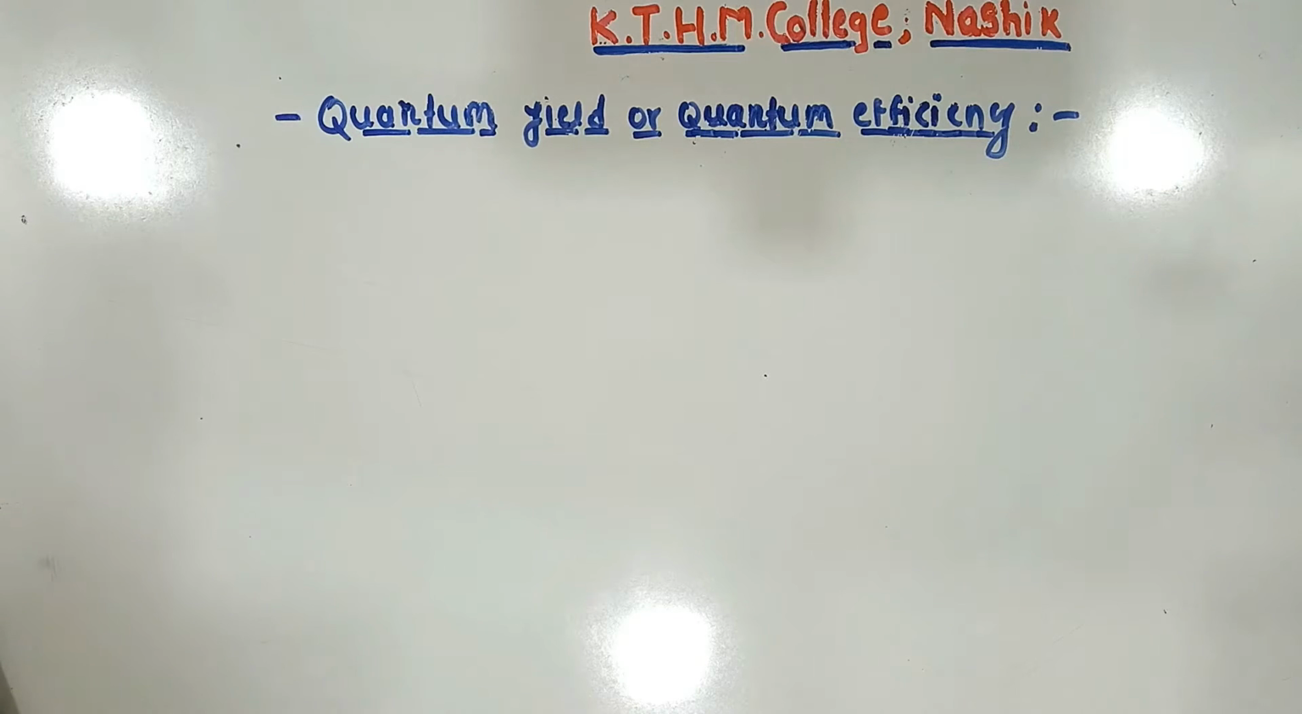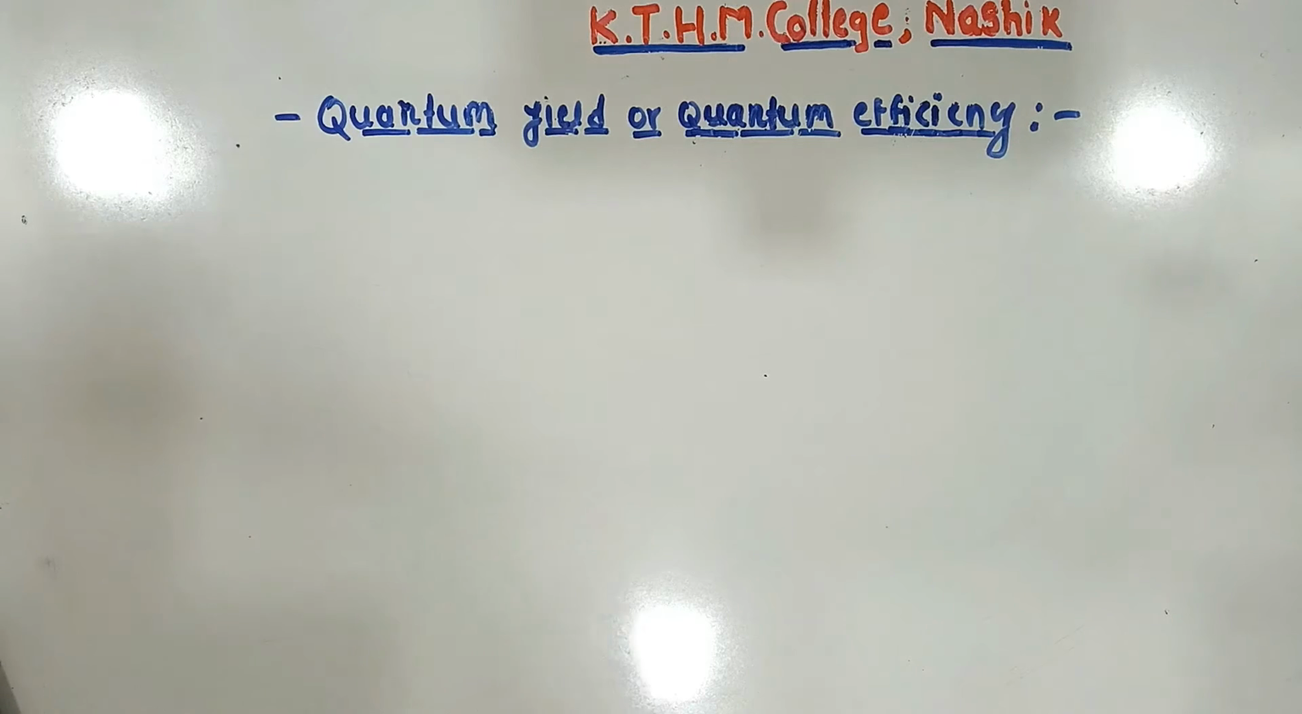The relationship between the number of molecules reacting or decomposed and the number of photons absorbed is given in terms of quantum efficiency or quantum yield.